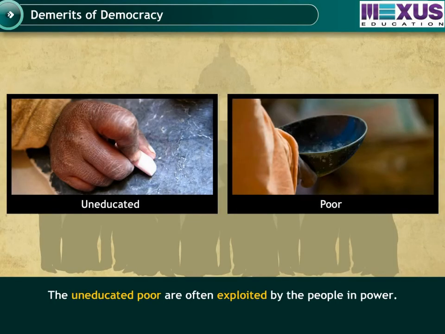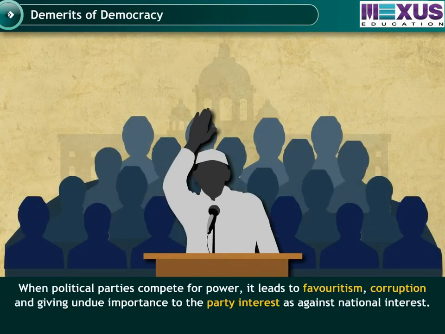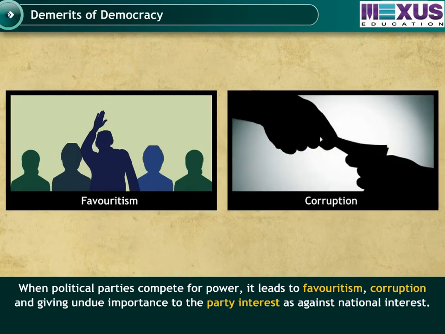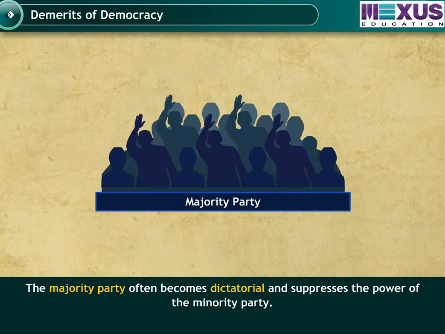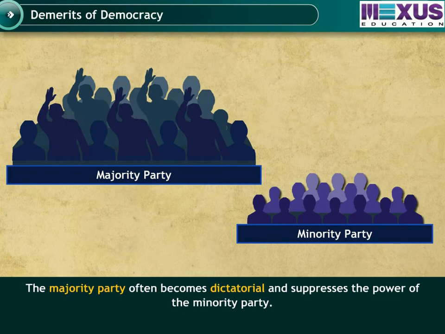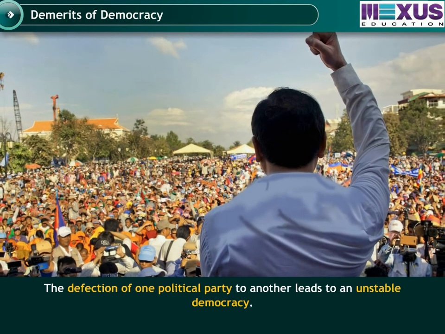The uneducated poor are often exploited by the people in power. A lack of qualified and skilled leaders and their ignorance towards economic, social, and political issues weakens the government. When political parties compete for power, it leads to favoritism, corruption, and giving undue importance to the party interest as against national interest. The majority party often becomes dictatorial and suppresses the power of the minority party.